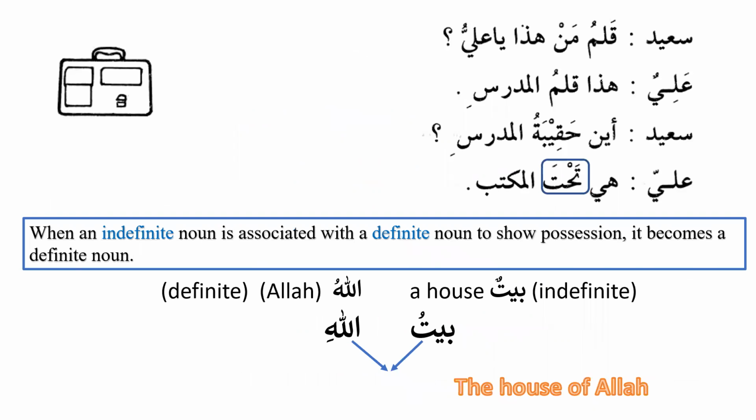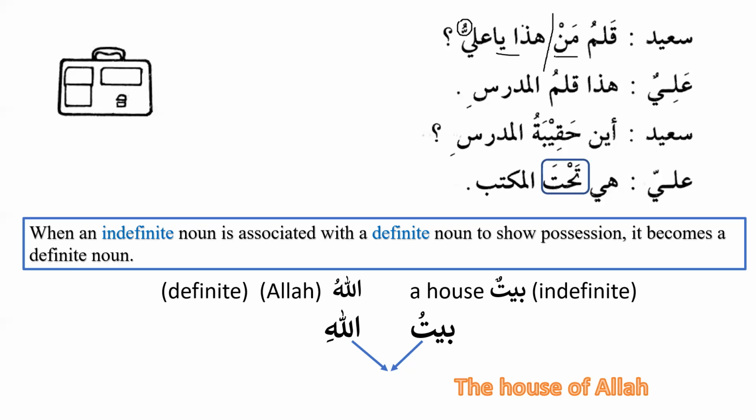Sa'idun, qalamu man hadha ya aliyu. Please note over here that after ya, the noun is light. It does not take tanween, it will only take dhamma. Qalamu man. Now, qalamu man is a complete construction, and this is idafa construction. Now we can see over here that qalamu is light. It does not have tanween. And man, we can see over here, is always mabniyun. Man, as we know, means who, and it is always mabniyun. That means that it is always fixed, and the ending will not change.